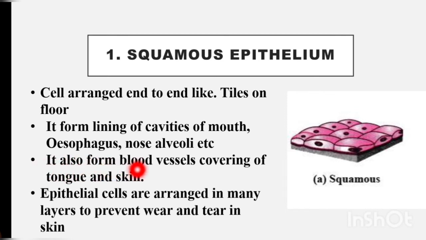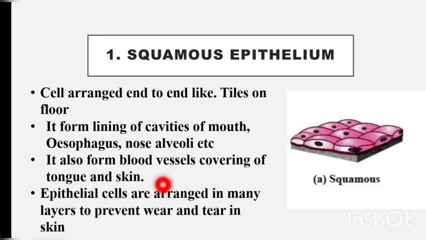It also forms blood vessels and covers the tongue and skin. Yes, squamous epithelium forms our blood vessels. Then it also covers the tongue and the skin. നമ്മളുടെ നാക്കും സ്കിന്നിനൊക്കെ കവർ ചെയ്യും. മാത്രമല്ല ബ്ലഡ് വെസൽസ് ഉണ്ടാക്കുന്നതും ഈ സ്ക്വാമസ് എപ്പിത്തീലിയം കൊണ്ട് തന്നെയാണ്.